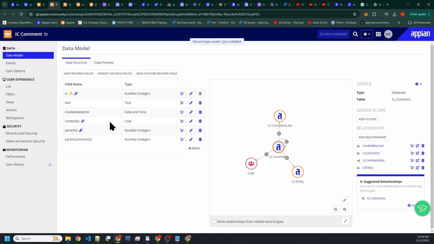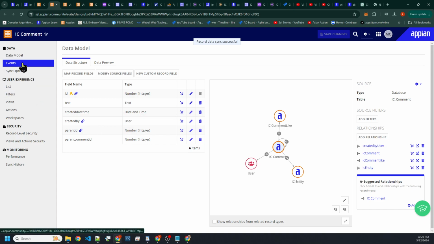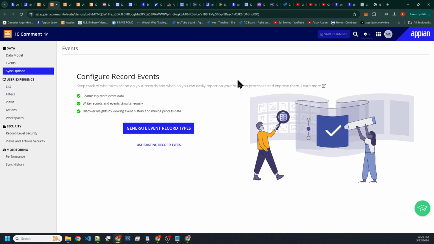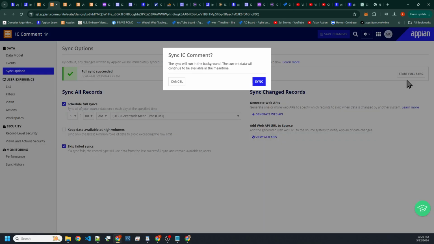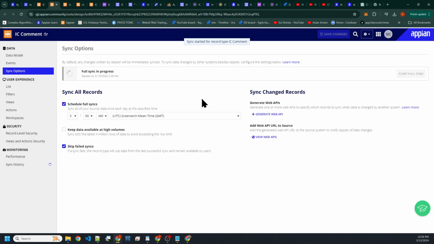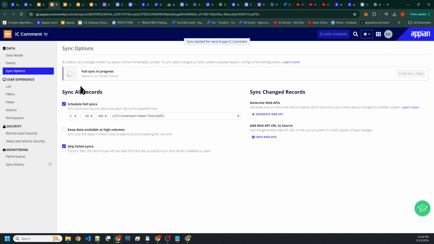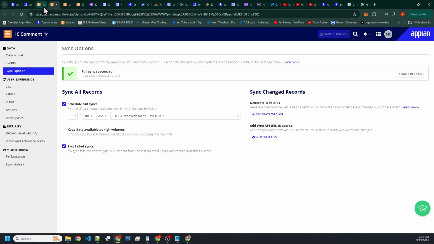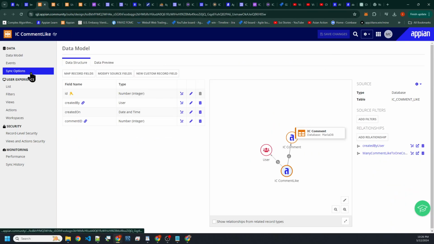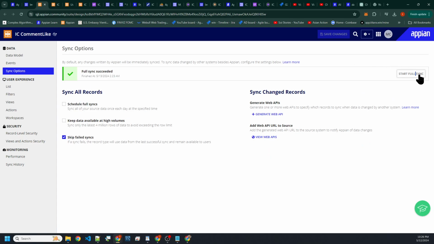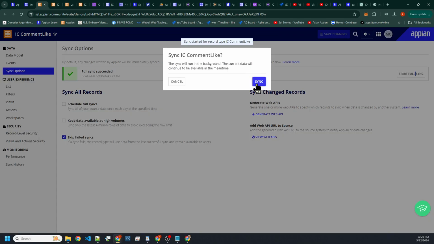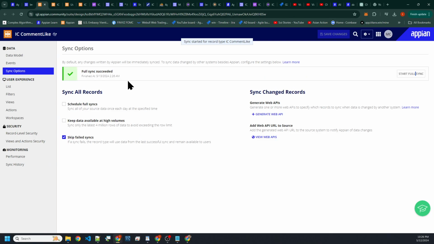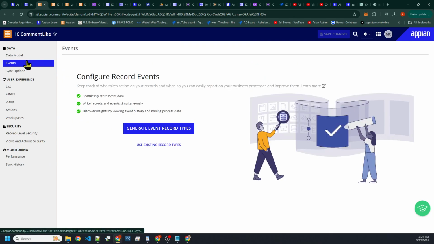Just keep in mind, we're saving a user to the database, right? So Appian knows how to deal with that. Let's sync this data here. Let's do a full sync. Hopefully, yeah, checks out. Great. And now let's sync the like here as well. See if there's any issue here. Boom. We got everything syncing here.